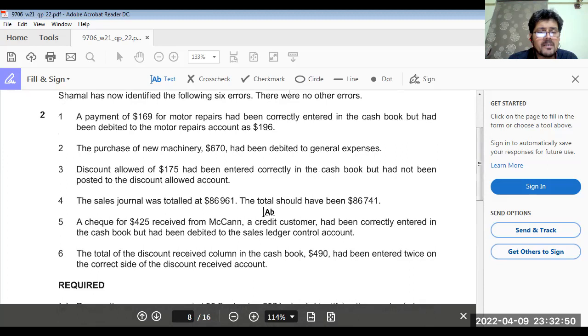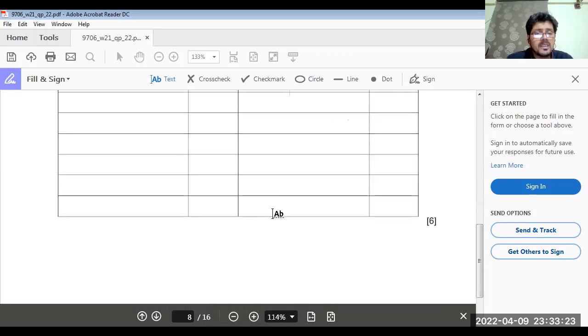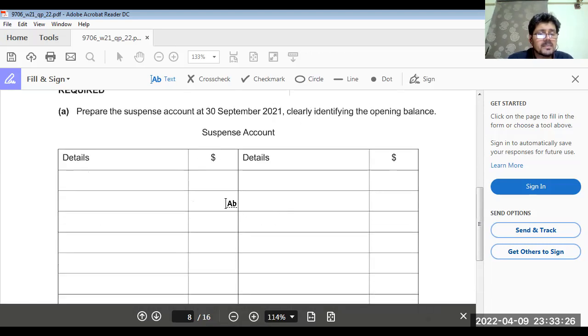Now, the payment of 169 for motor repairs had been correctly entered but had been debited to the motor repairs account as 196. So we have debited the motor repairs account more than the amount. 196 minus 169, we have debited 27 more. So we have to credit the motor repairs account by 27. So we debit the suspense account by 27, and the reason is motor repairs.